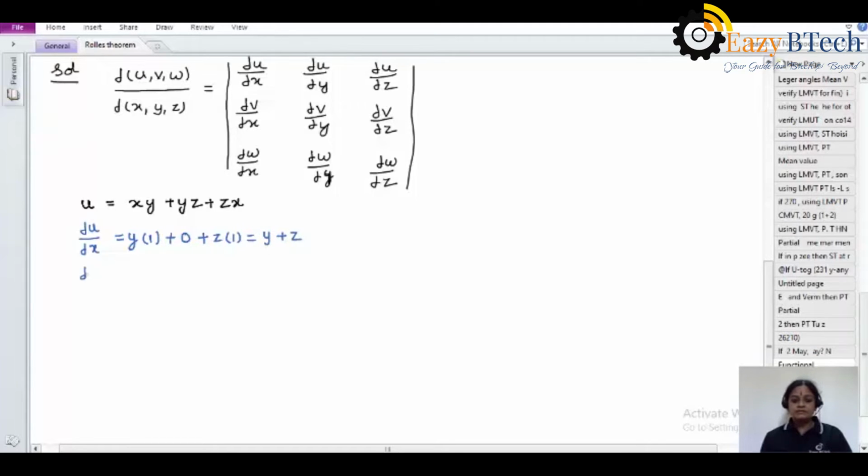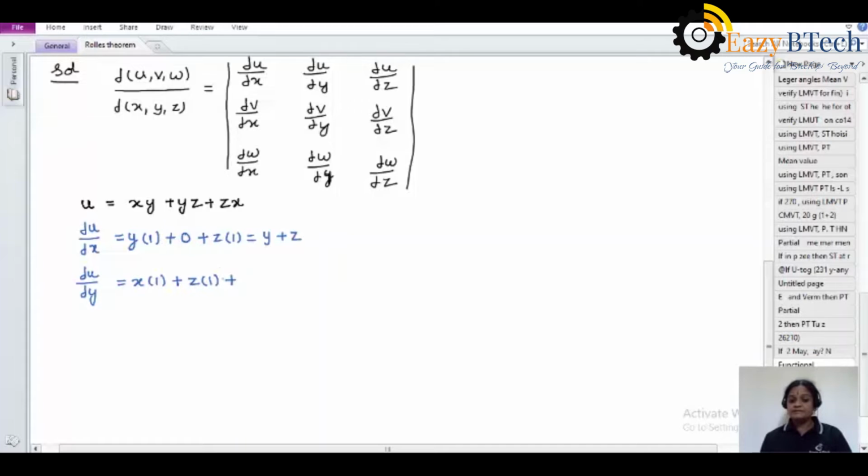Coming to the value of dou u by dou y, the same method. In the first term xy, differentiating with respect to y, x is common and it is 1. In the second term yz, z is common and for y it is 1.